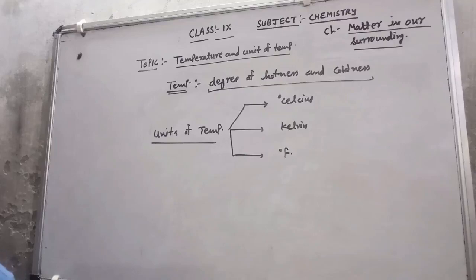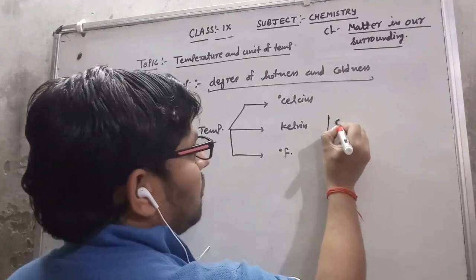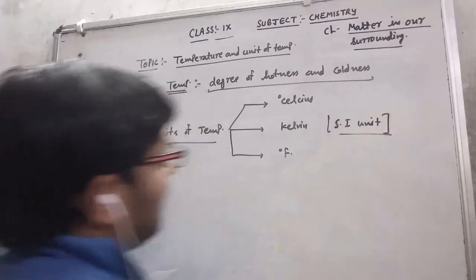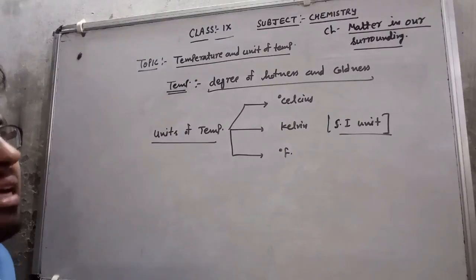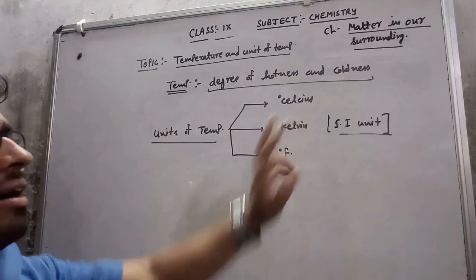That are the common units of temperature. Now, if I discuss the SI unit of temperature, the SI unit of temperature is Kelvin. This is the SI unit of temperature. If in the exam they ask you what is the SI unit of temperature, SI means standard international unit. So that is the Kelvin.